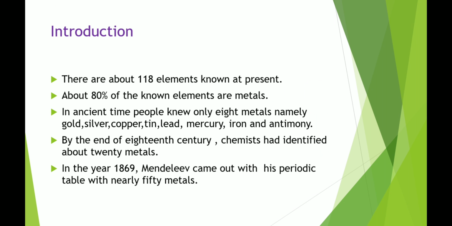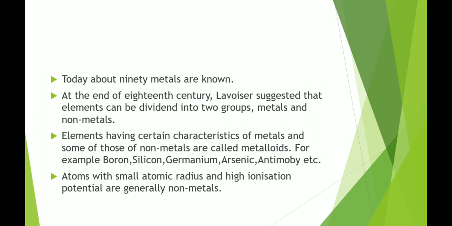In ancient time, people knew only 8 metals, namely gold, silver, copper, tin, lead, mercury, iron, and antimony. By the end of 18th century, chemists had identified about 20 metals. In the year 1869, Mendeleev came out with his periodic table with nearly 50 metals. Today, about 90 metals are known.